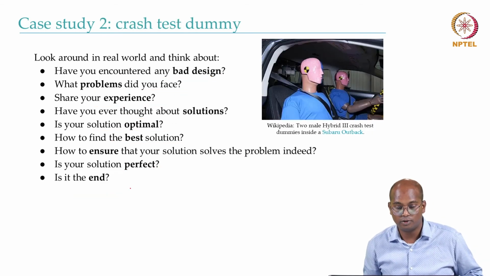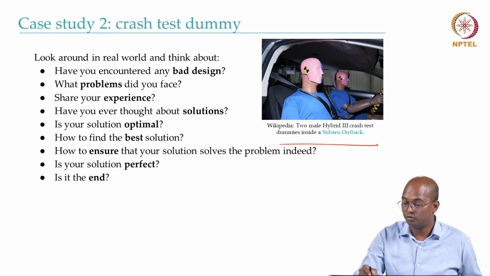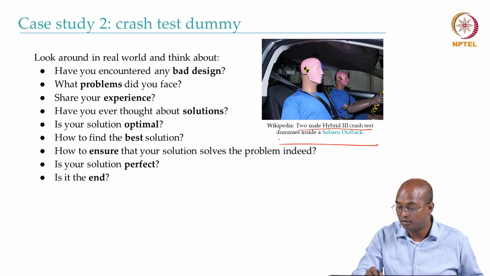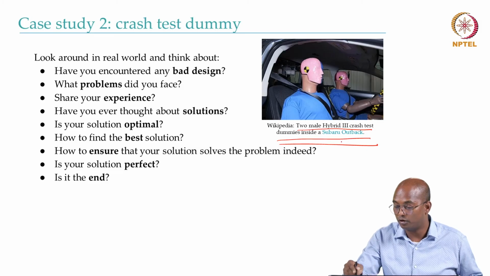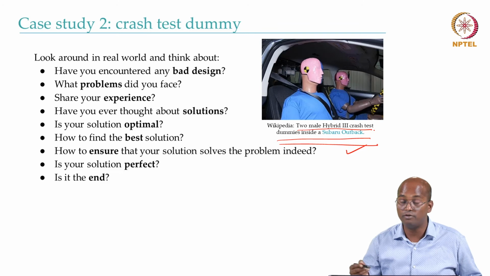Another case study you can think of is the crash test dummy. So what do you see here? It is basically two male Hybrid III crash test dummies inside one of the crash tests. What does this indicate? Can't a female be one of the passengers? Can't a female be one of the drivers?